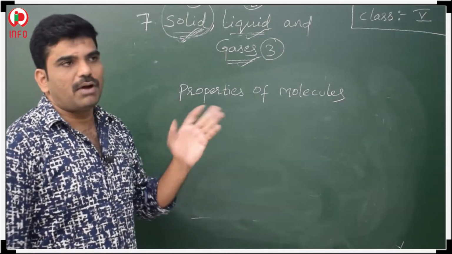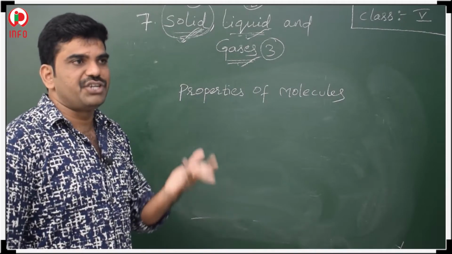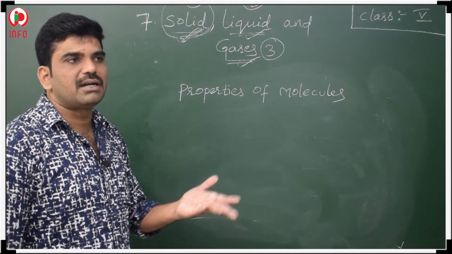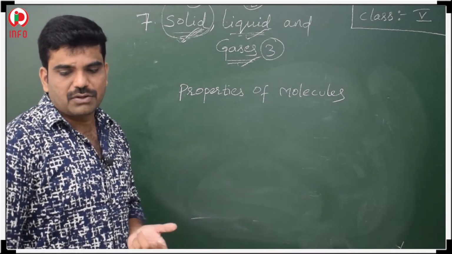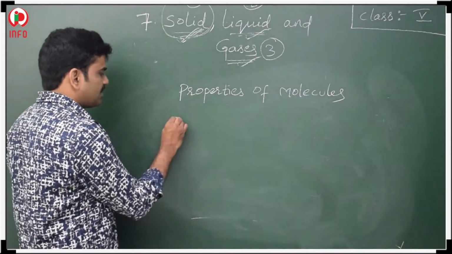How they are behaving, what is the color, what is the shape, all this comes under the properties only. So molecules, first one, cannot be seen like atoms.